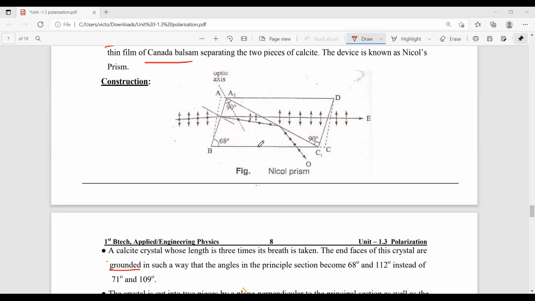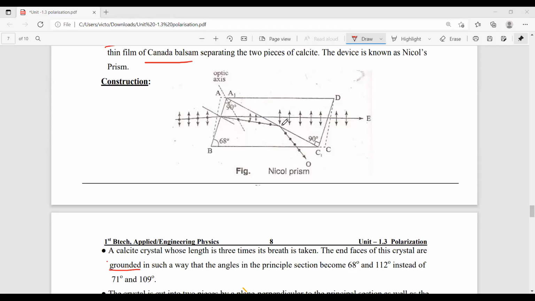But the main difference in the Nicol prism is that the construction is quite different as compared with the double refraction calcite crystal. It means a general calcite crystal is different from a Nicol prism. So the construction is quite different, and we have to use Canada balsam here. Okay. So this Canada balsam acts as a rarer medium for the O ray and a denser medium for the E ray.